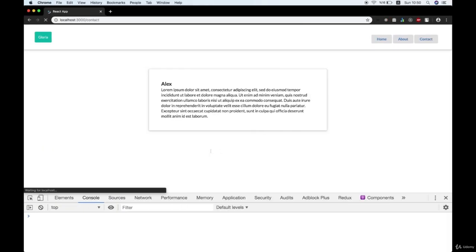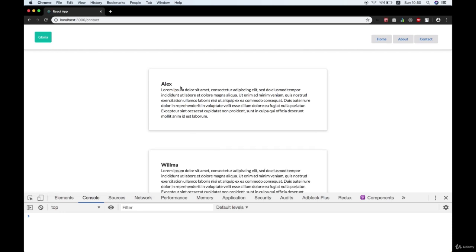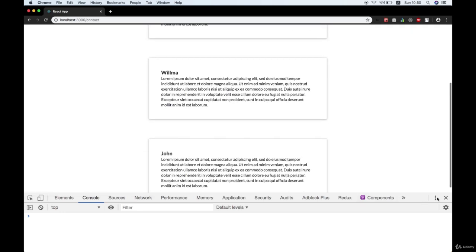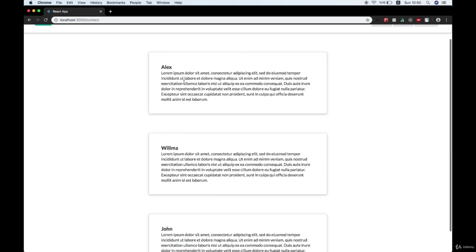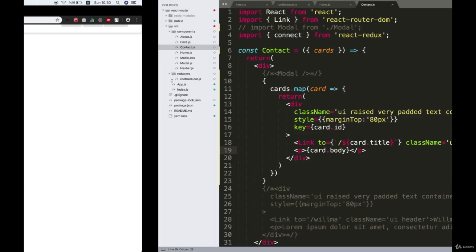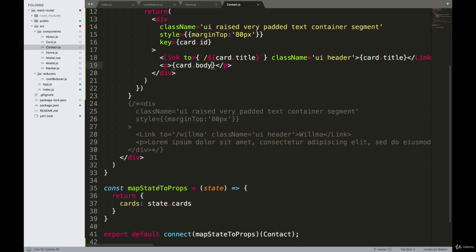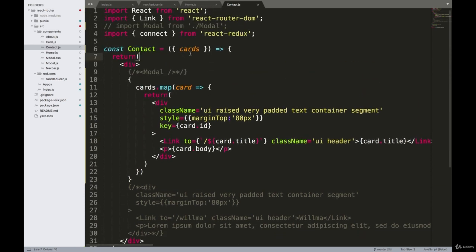All right, so right now we have 3 card components that we created with the data coming from the Redux store. The cards are the things from Redux, right? But because we've grabbed those things from the props right here, we receive the data in this component, and we're cycling through data and showing in the browser.